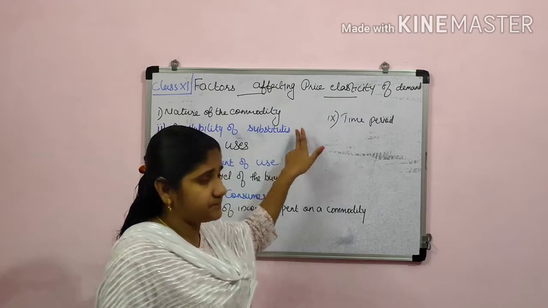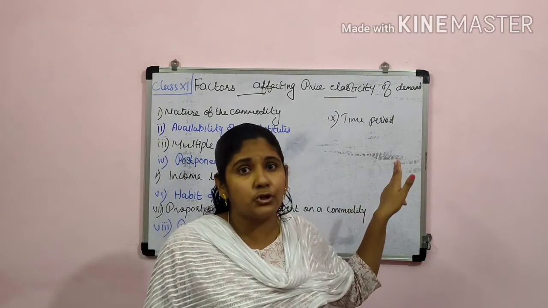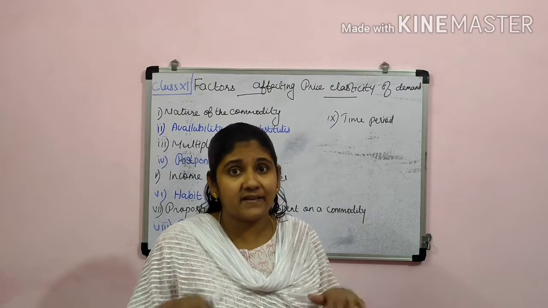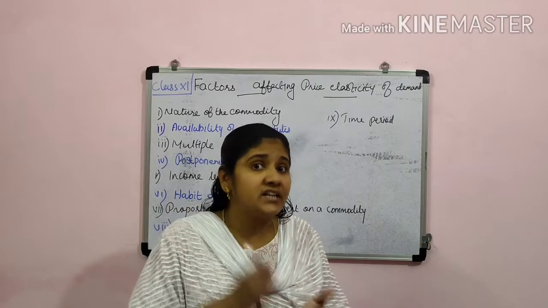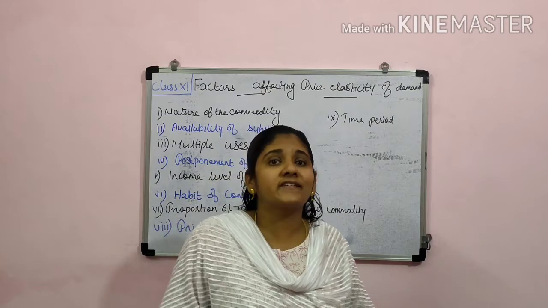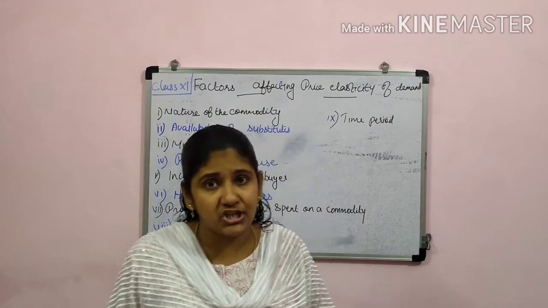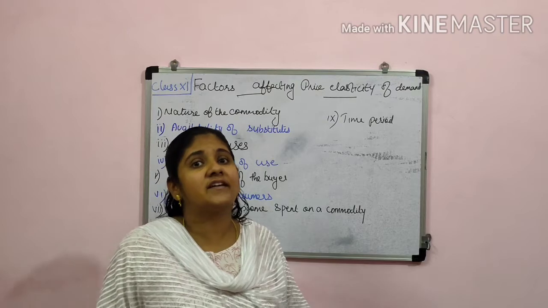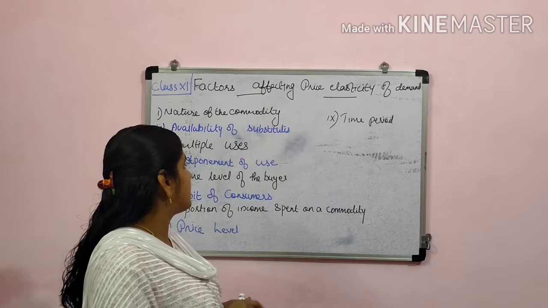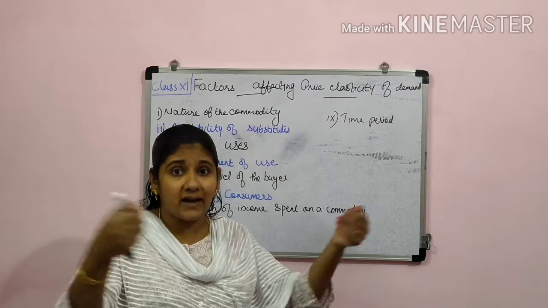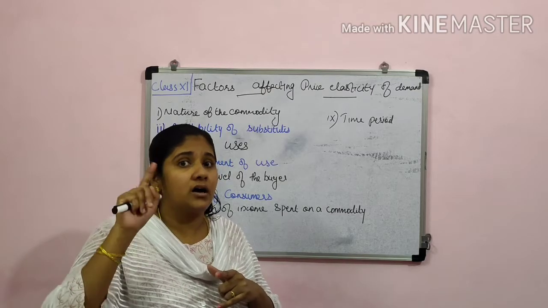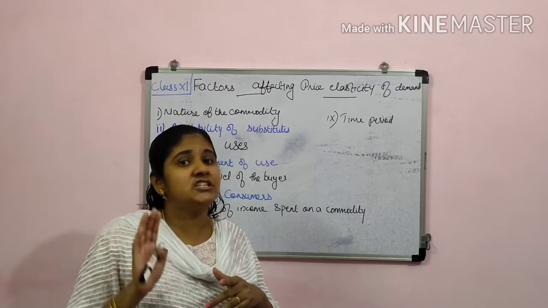The second one is availability of substitutes. If there are many close substitutes, then it is highly elastic in nature, and for those commodities which do not have that many substitutes, we consider them comparatively inelastic. Keep in mind that demand is highly elastic when sudden changes come as a part of change in its price.